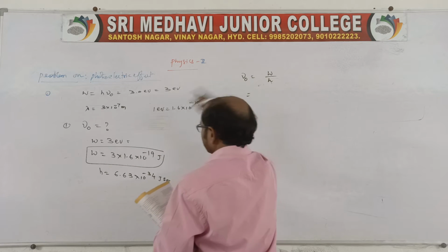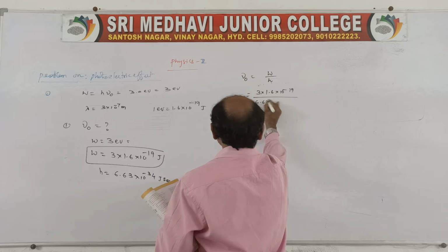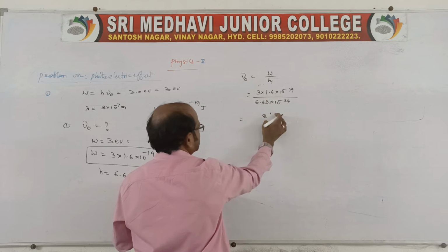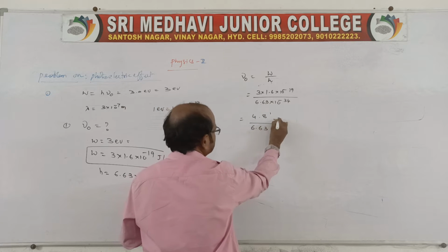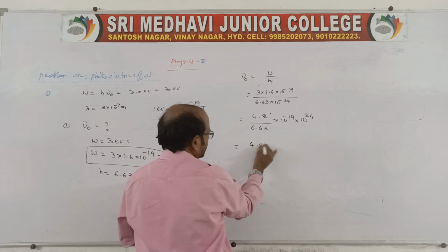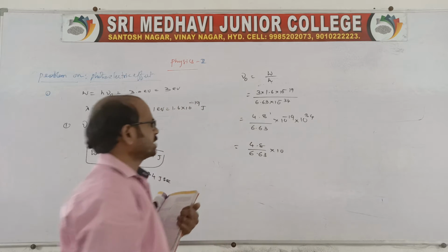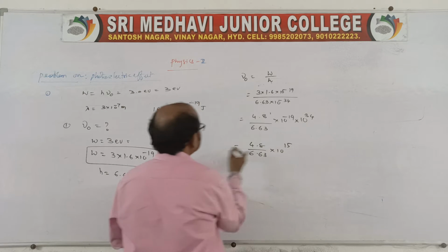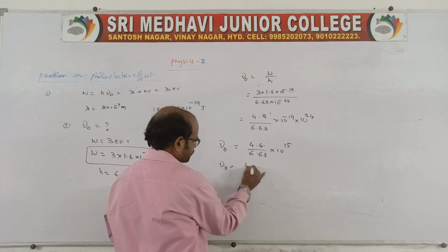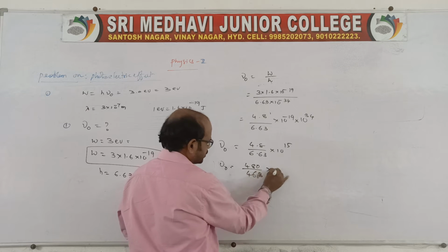Substitute these values to get the threshold frequency: nu naught is equal to W by h, that is 3 into 1.6 into 10 power minus 19 by 6.63 into 10 power minus 34. 3 times 1.6 is 4.8, so it is 4.8 by 6.63 into 10 power minus 19 plus 34, which is 10 power 15.